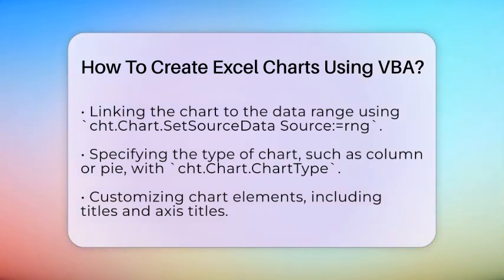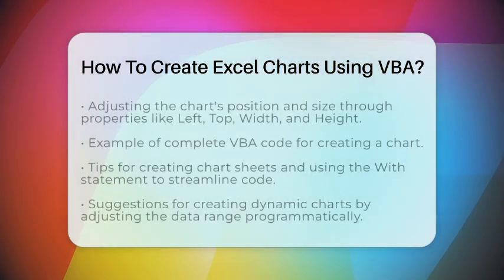of the chart object. Here is a simple example of what your complete code might look like. Sub CreateChart. Dim cht As ChartObject. Dim rng As Range. Set rng = ActiveSheet.Range("A1:B5"). Set cht = ActiveSheet.ChartObjects.Add(Left:=100, Top:=50, Width:=400, Height:=300). cht.Chart.SetSourceData Source:=rng. cht.Chart.ChartType = xlColumnClustered.